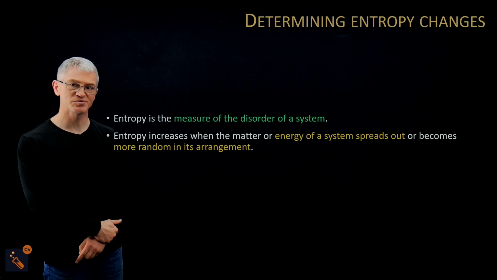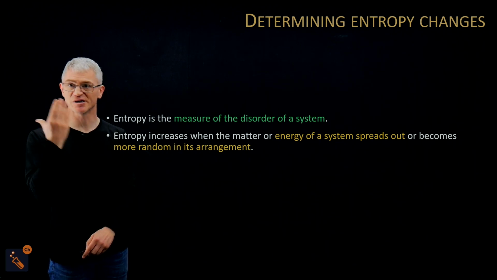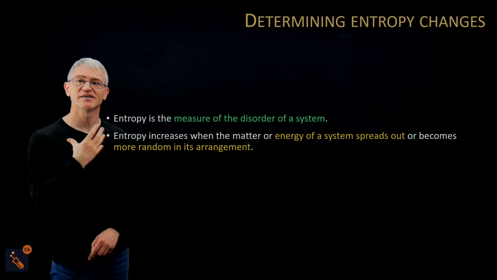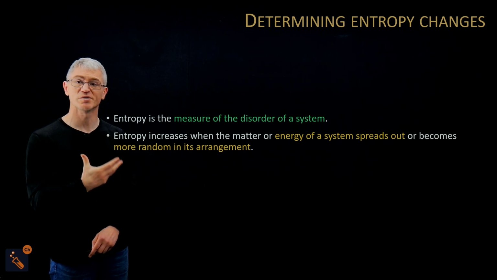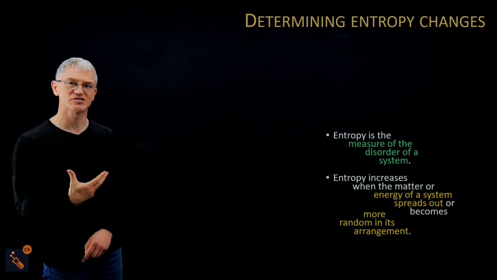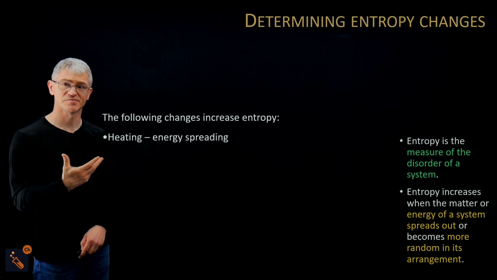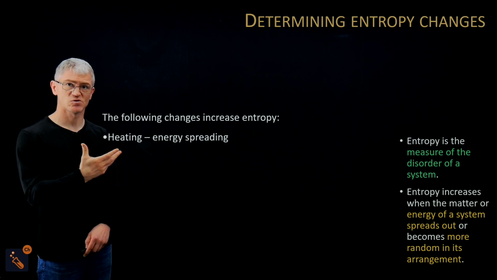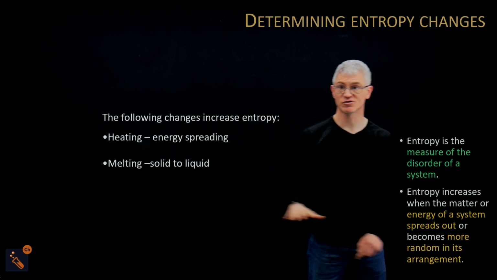So, determining entropy change. Entropy is the measure of disorder of a system. We've said that, came in a bit crazy to show a little bit of entropy there. Entropy increases when the energy in a system spreads out or becomes more random. So let's have a look at some of those examples, okay, and the following changes. Heating. Well, that means you're spreading energy, okay? So therefore, that is an increase in entropy.